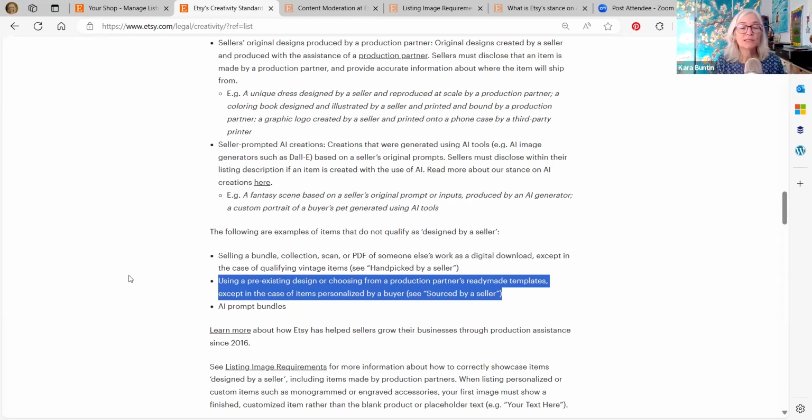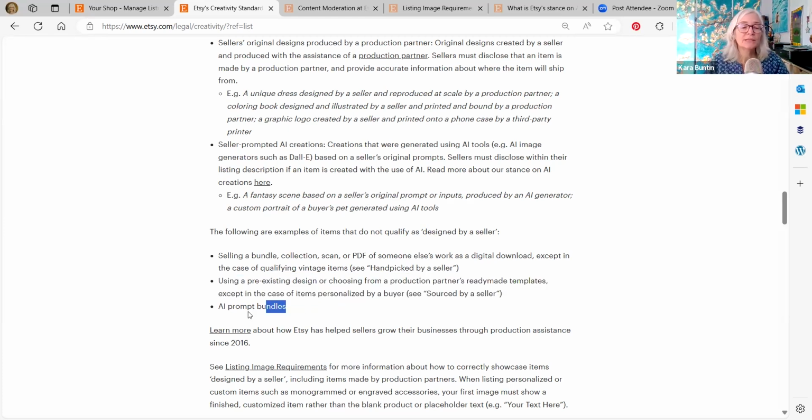You cannot use pre-existing designs at all unless you alter them. And that's actually the policy as it is now. You have to change things. So for all of you who've got tons and tons of SVGs that you just bought the SVG and you slapped it on a shirt, you didn't change a thing, you can't do that. And that says it right here. Those do not qualify as designed by a seller. That is not considered design work, buying a design and putting it on something and selling it unaltered. You have to alter it in some way. You have to make it different. And that was the case before. That has not changed. They just reworded it here.